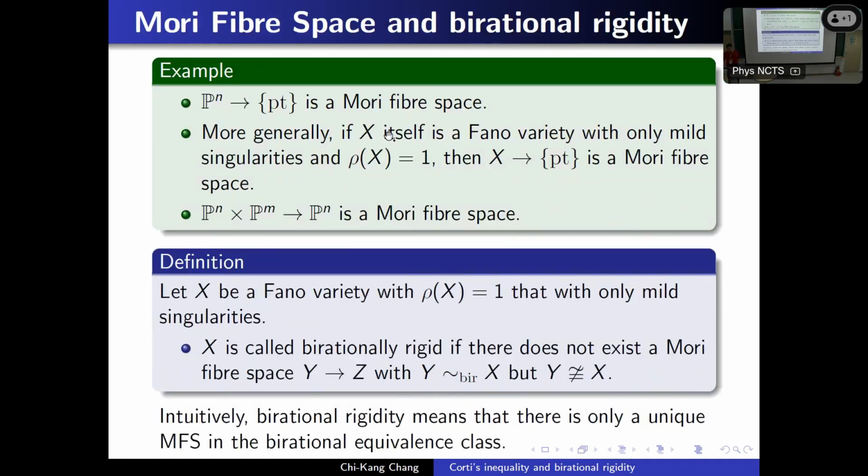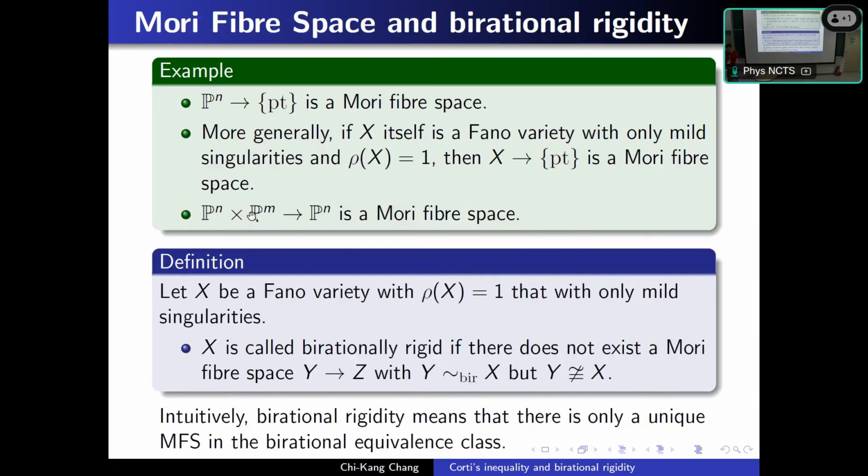Okay, some easy examples of Mori fiber spaces. For example, projective space to a point is actually a Mori fiber space because projective space is Fano. Also, not only projective space: for any Fano variety X with mild singularity and Picard number 1, X to a point is a Mori fiber space.